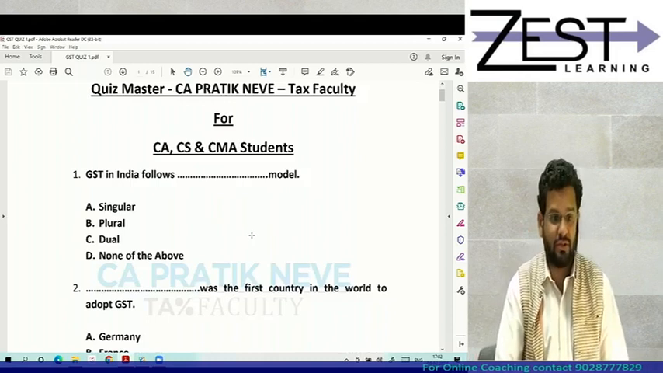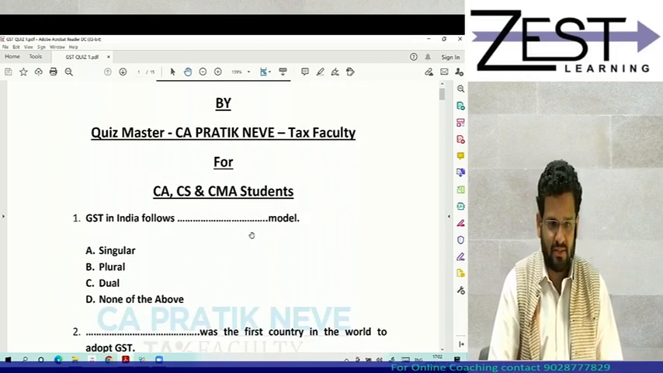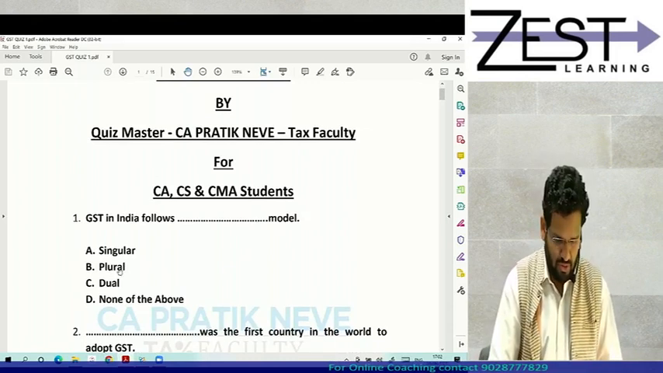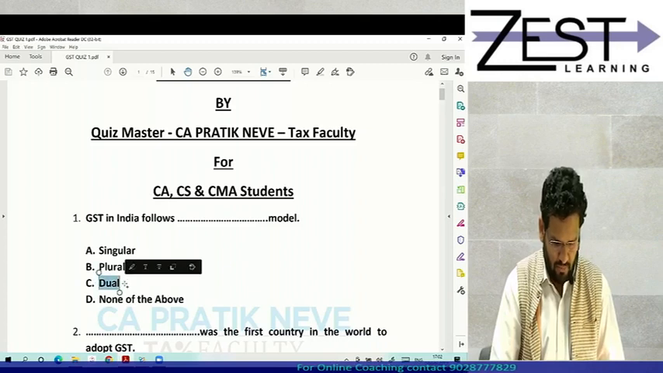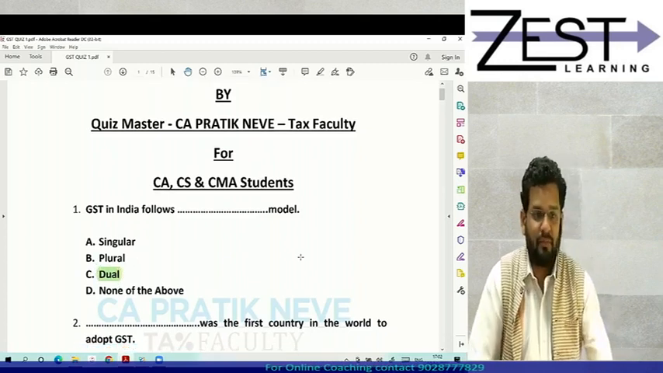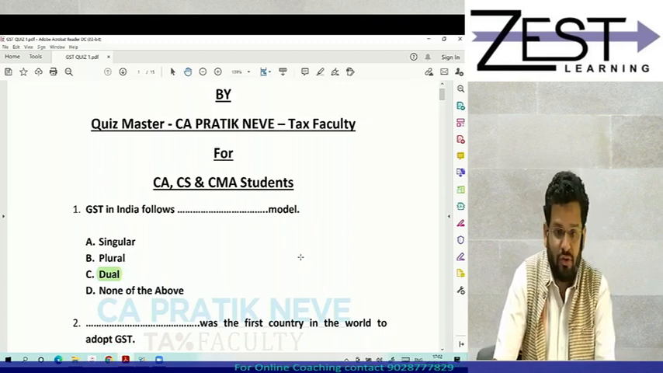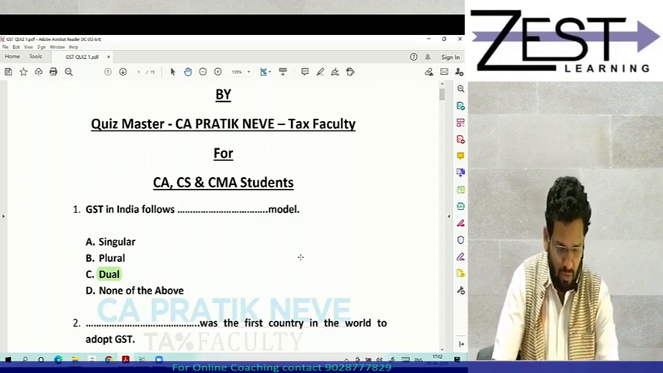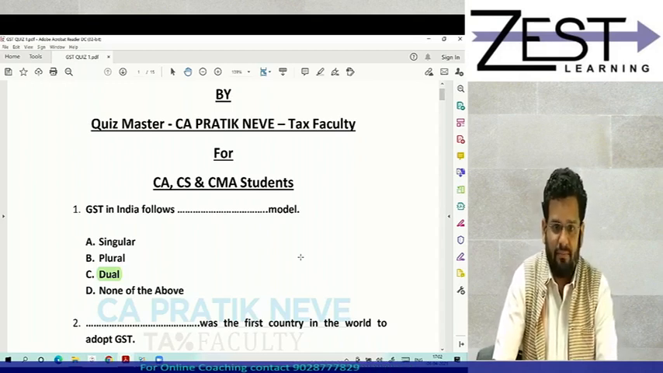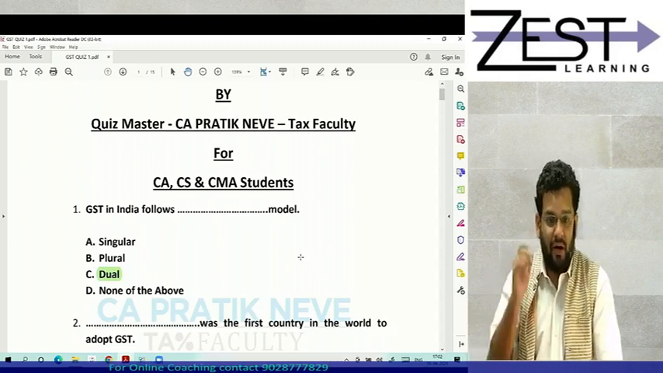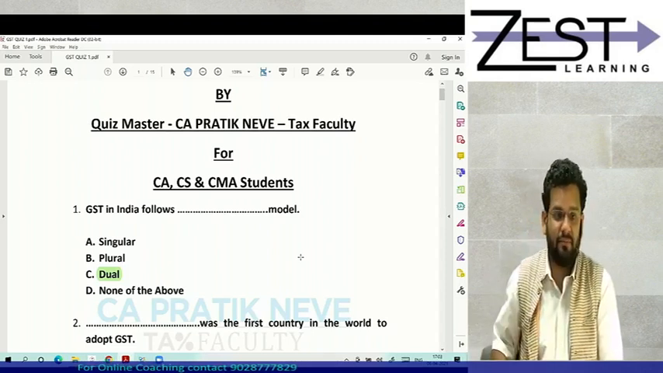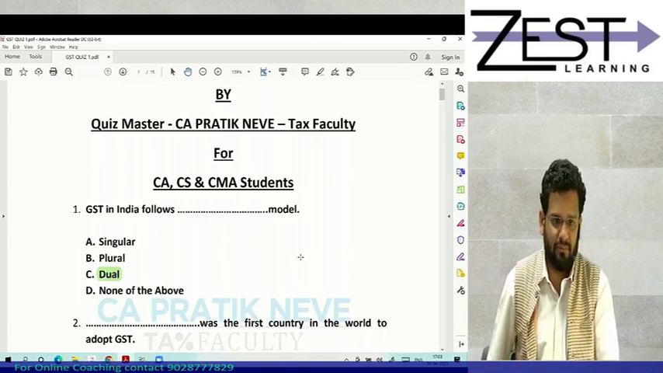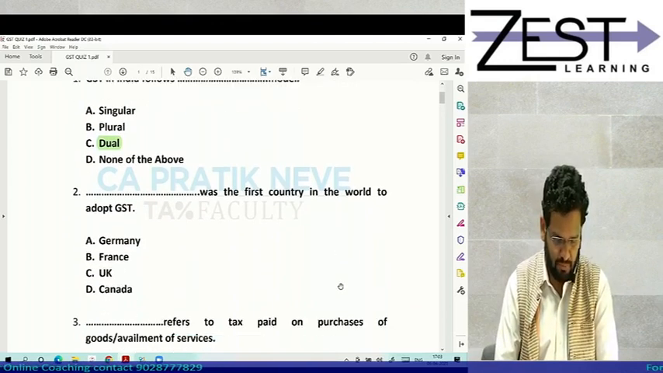GST in India follows dash model. Which model? You have to answer A, B, C, D or whatever. You can directly type the solution as well. Yes, it follows dual model. So I am going to highlight the correct answer. It follows dual model. You can highlight, or in your notebook you can write first answer is C, and then after all questions are done, I will send you its hard copy in the respective groups.